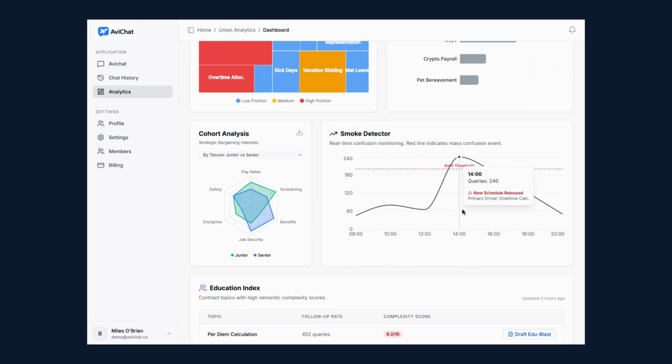And this is the smoke detector. It's a real-time confusion monitoring dashboard. For example, if a new schedule drops and 500 members suddenly start asking the same question, it will alert you and let you know that there is a mass confusion event.